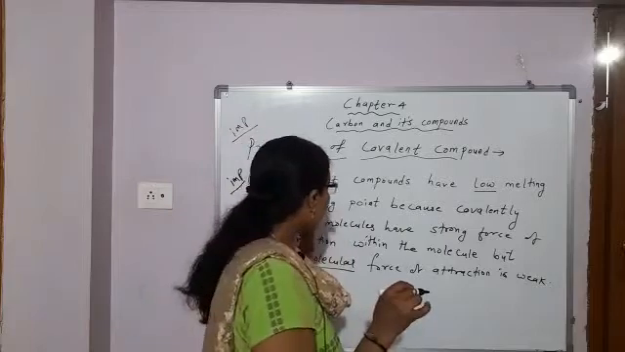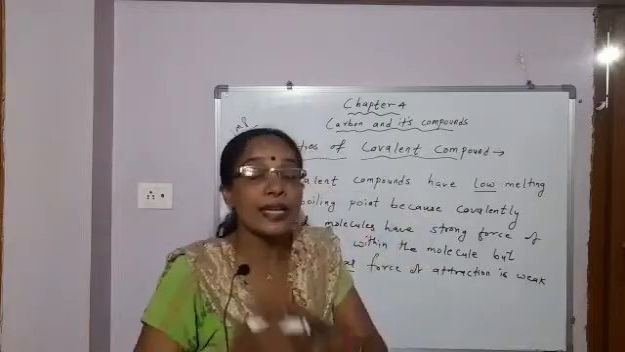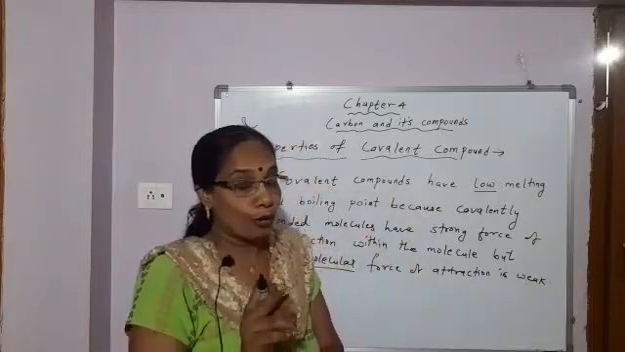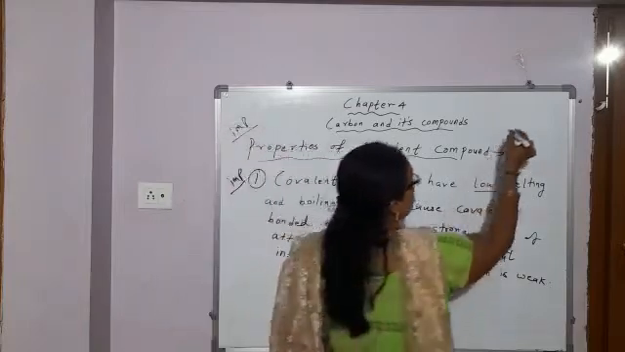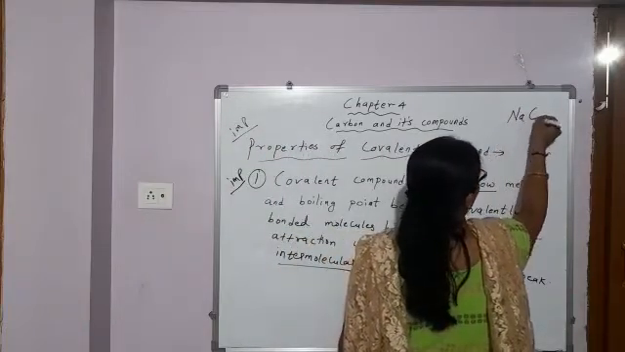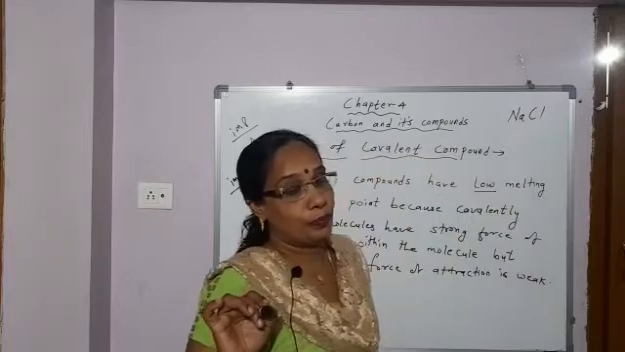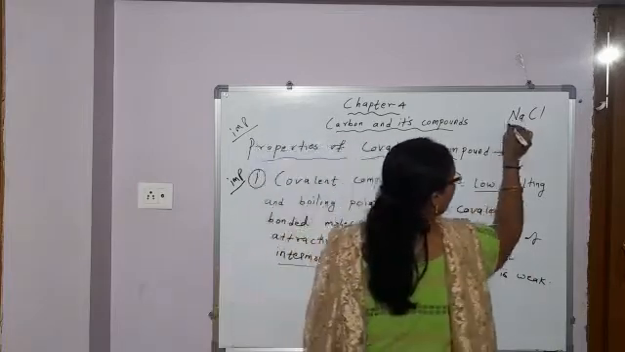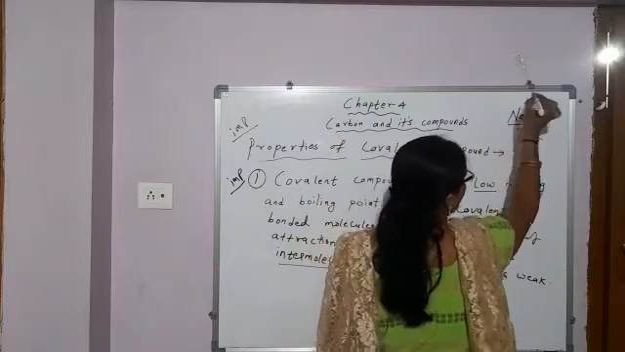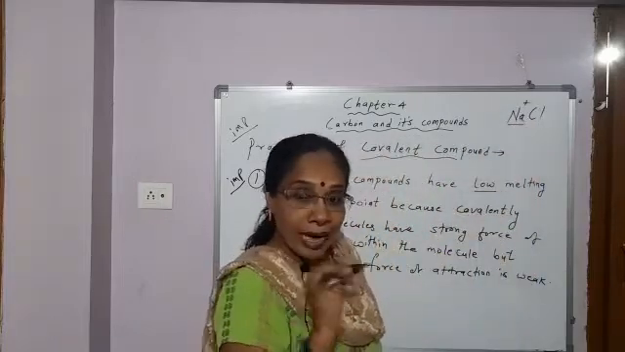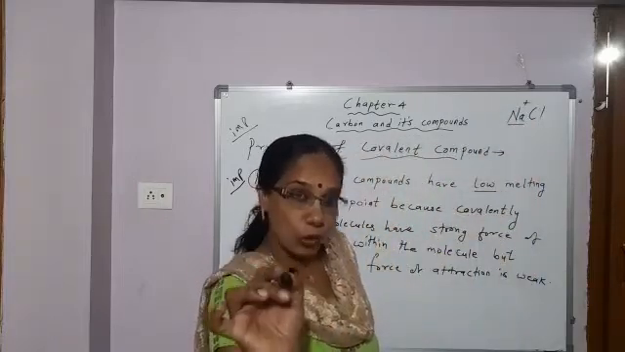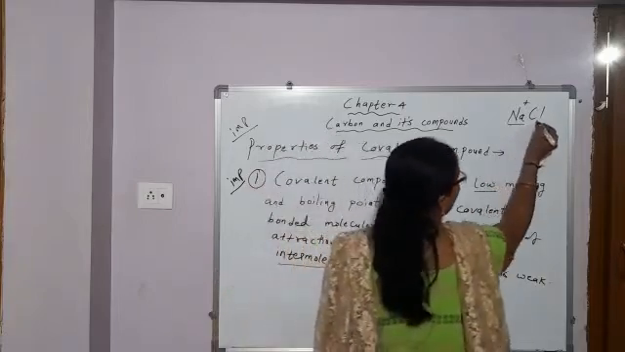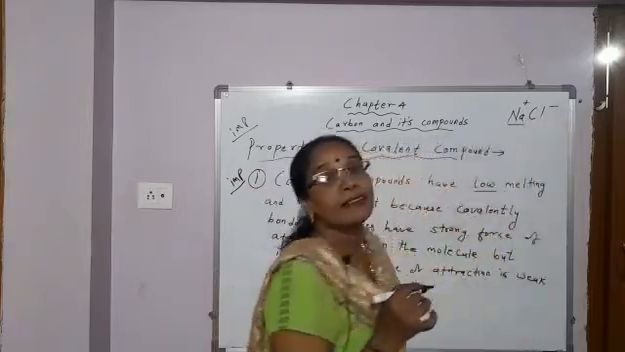Now, if I compare this covalent compound with an ionic compound, students. So, for example, sodium chloride. This is an ionic compound. Okay. Here, a sodium atom loses one electron and changes to a positive ion. And the one electron which the sodium atom loses, the chlorine atom gains it and changes to a negative ion.